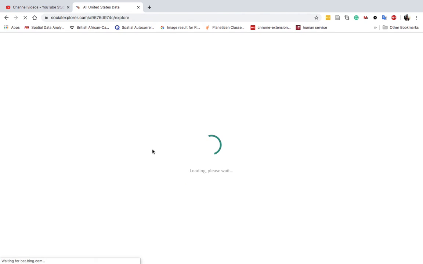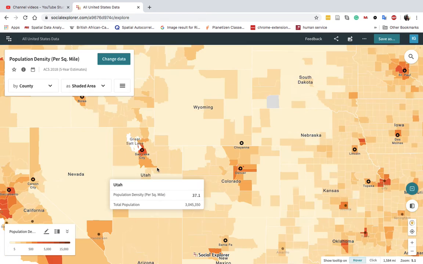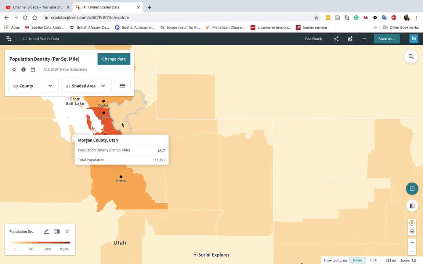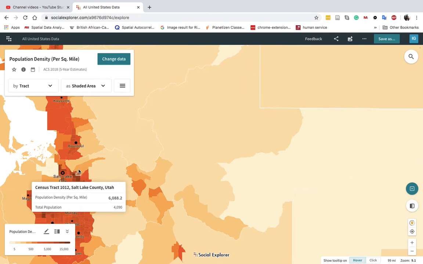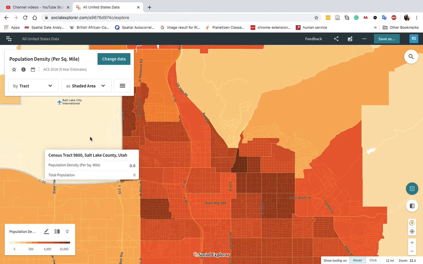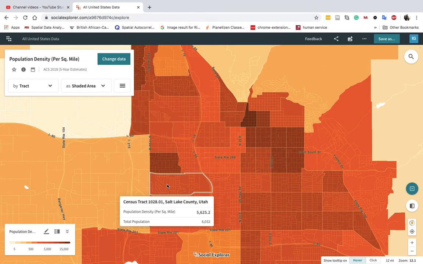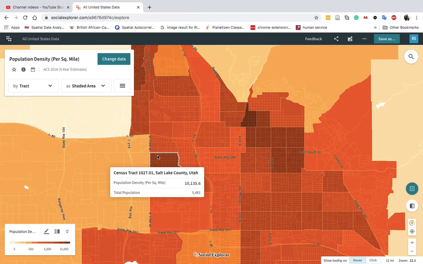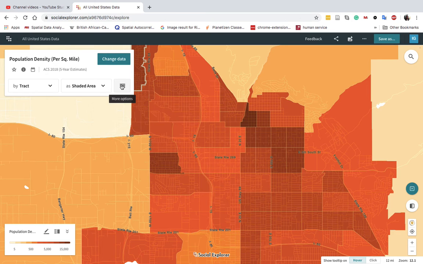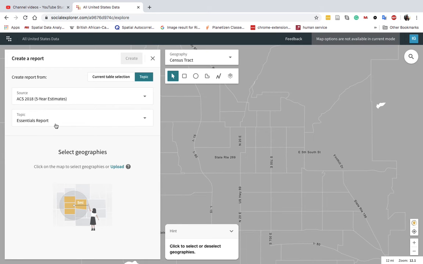This will take you to a map of the United States. And of course, you will zoom in to the map and find Salt Lake. The more you zoom in, you will see that you will be given the option of actually selecting census tracts as opposed to the city as a whole. As I said before, there's some census tracts that you have to select. Go back to the instructions to pick those. But what I'm saying here is I just go to more options, create report, and instead of choosing the essential report, go to the comprehensive report.